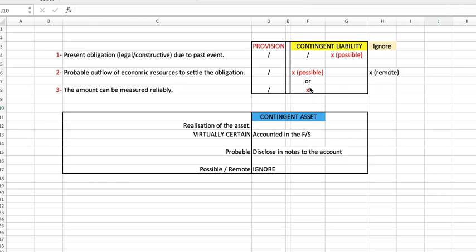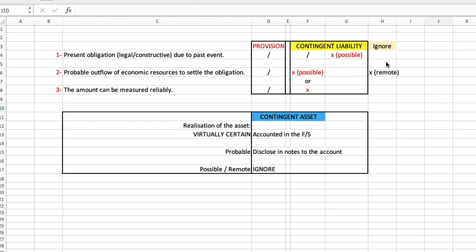Or it also happens when the first condition is already not met, when the obligation is only possible. In order to recognize it as a provision, it must be a present obligation. If it is a possible obligation, then it is to be shown as a contingent liability.